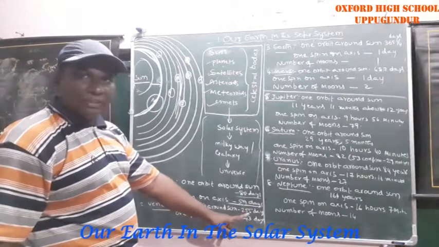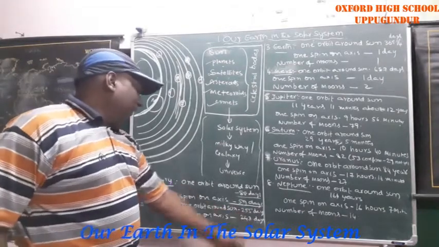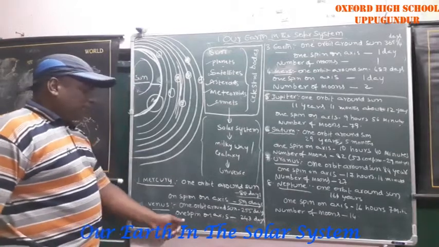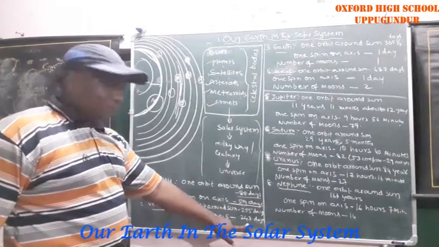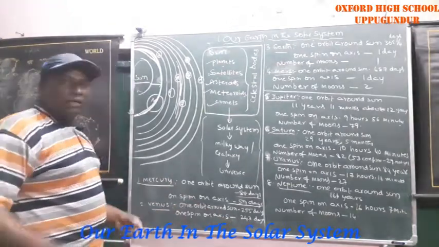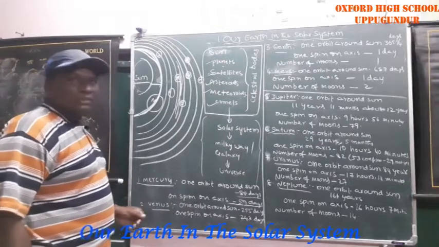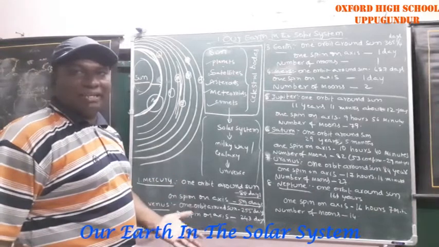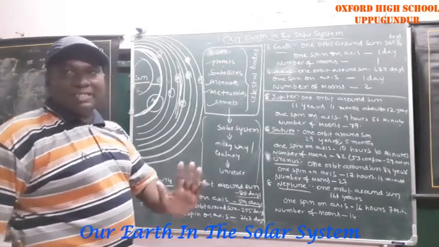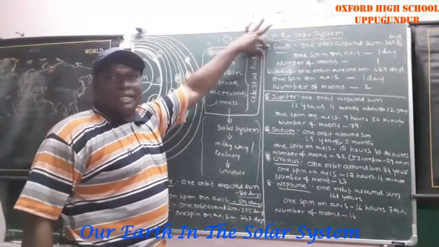On its own axis, it takes 243 days. Venus also has no moons. So Mercury and Venus, both planets, do not have any moons. Moons means satellites.